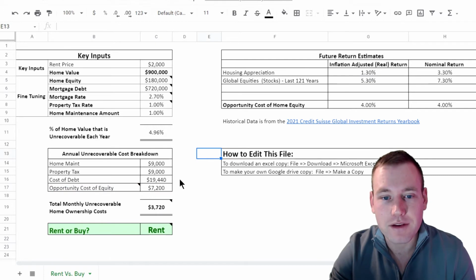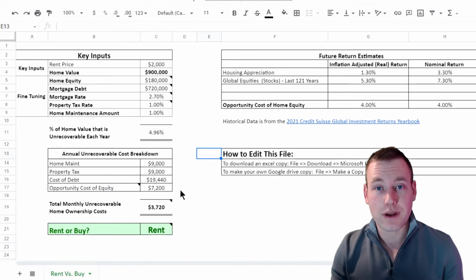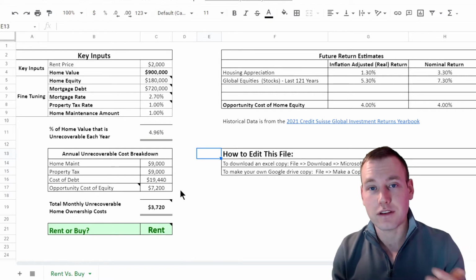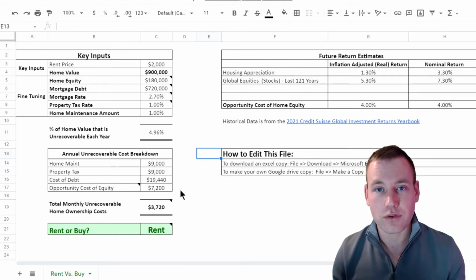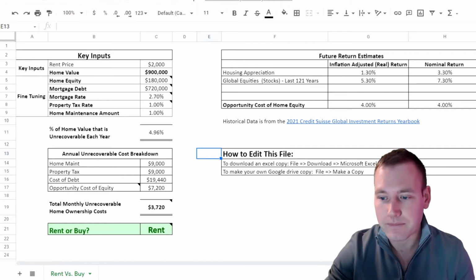So in the rent versus buy evaluation, this evaluation only works if, when you're renting, you put the difference in the global equity market and do that over the long term to achieve the higher returns associated with global equities over time.